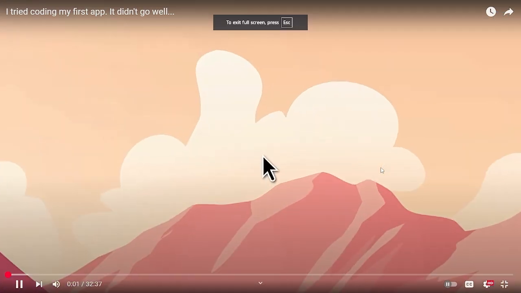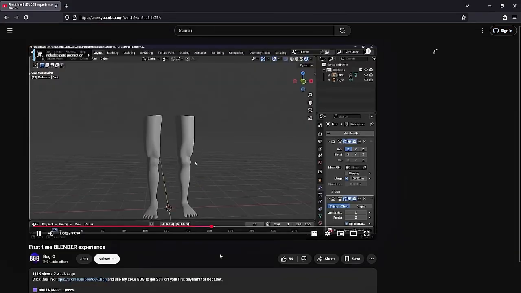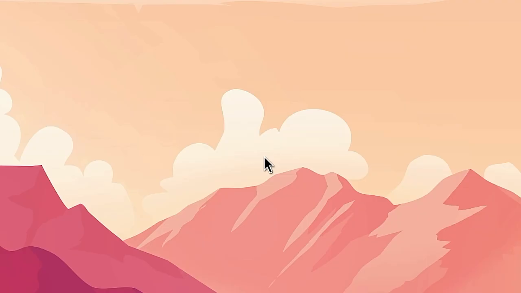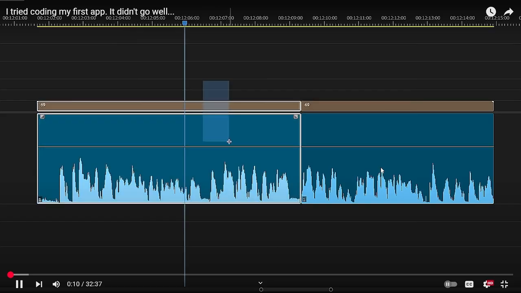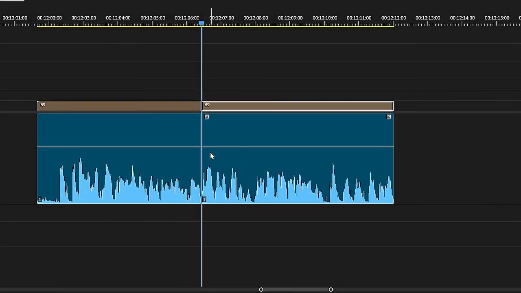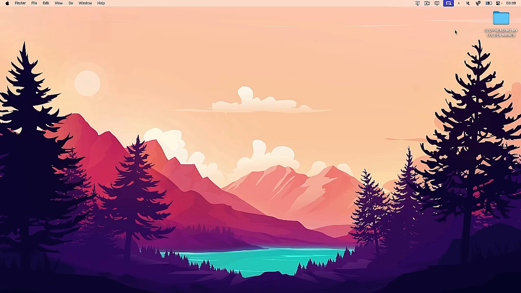I have a problem. Whenever I do screen recordings, and 90% of my videos are screen recordings, I often mess up. And if I mess up while changing my mouse cursor position on the screen, then when I cut out that part in the video, the mouse cursor teleports. So the screen recording ends up looking like this.